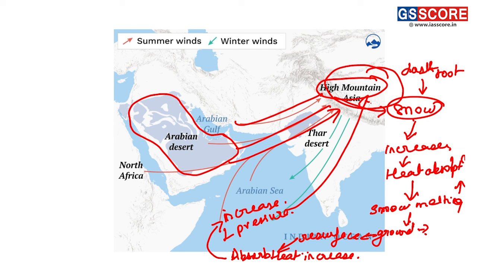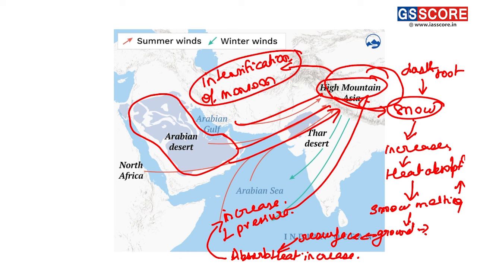Thus, this phenomenon results in the intensification of monsoon. This cycle which we have seen here is also called the positive feedback mechanism.